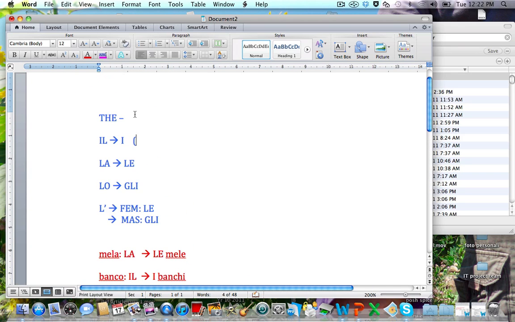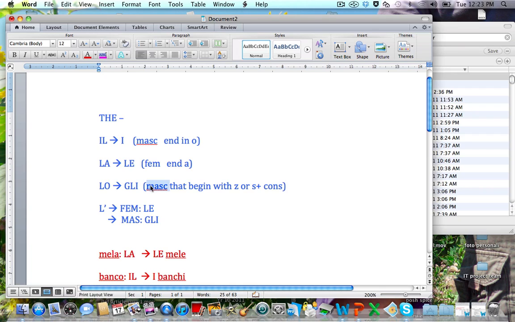So, let's recap. Il is for masculine nouns, and usually we know that because they end in O, generally. La is for feminine nouns, and we know that because they generally end in A. Lo is for masculine nouns that begin with Z or S plus a consonant.